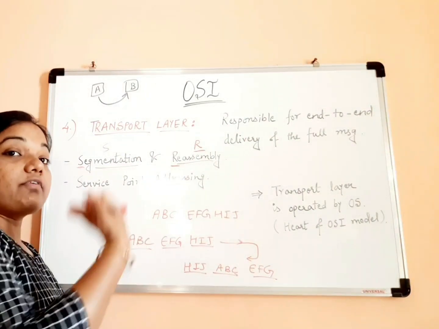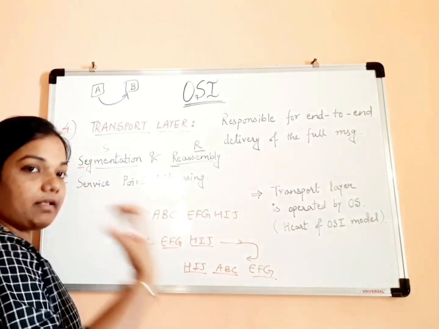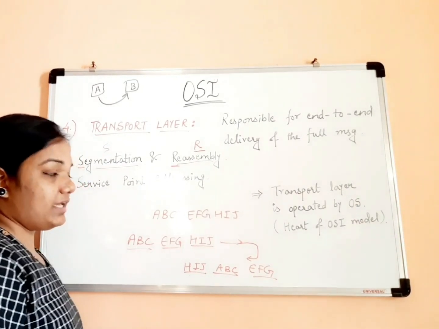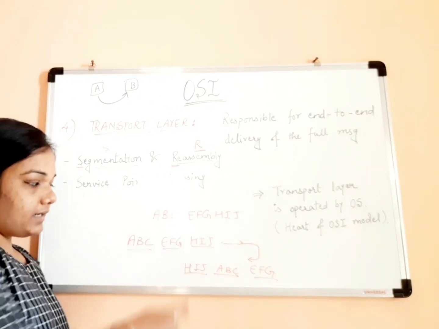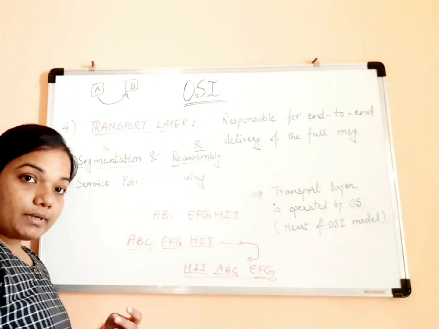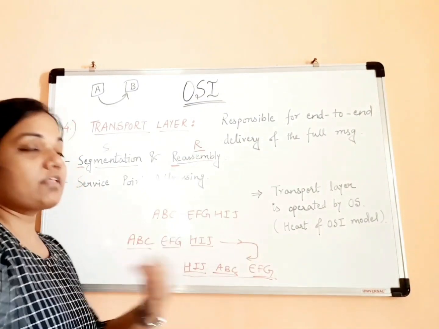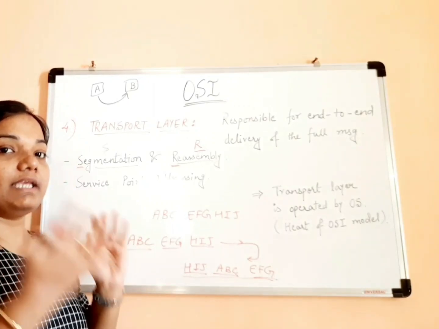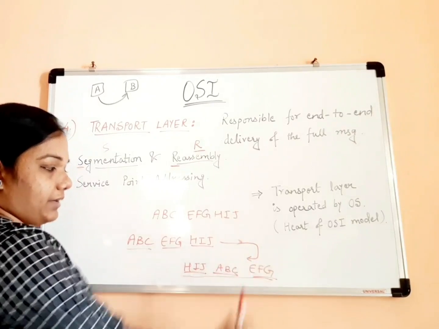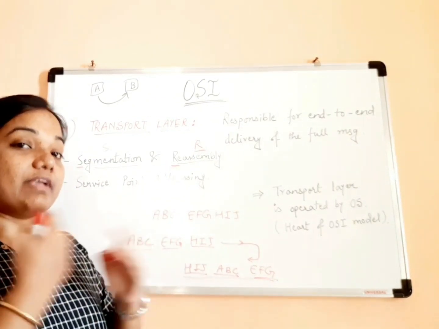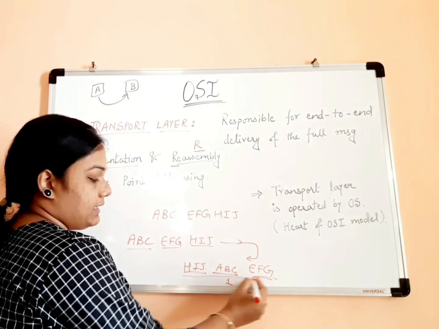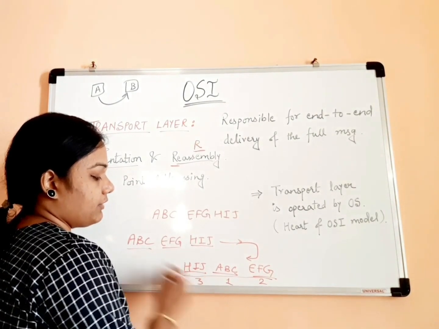In the transport layer of the receiver side, these messages will be reassembled. While it reads H, I, J, A, B, C, E, F, G, it will understand that this message in this sequence is not making any sense. So it will try to reassemble this message in such a way that it gives a meaningful message, right? It will take these fragments and finally it can be reassembled as: this will be the first frame, this will be the second frame, and this will be the third frame.